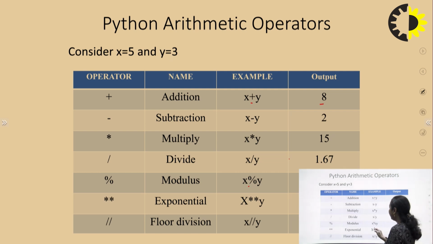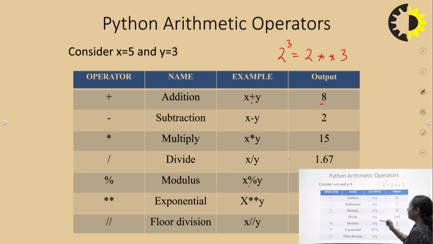Now, x ** y. This is the exponent, meaning power. So, if I want to write the equation 2 cube, what do I have to write? I have to write 2 ** 3. So, what will it return? It will return 8. In this example also, it is x exponent y, so that is 5 to the power 3, that is 125.